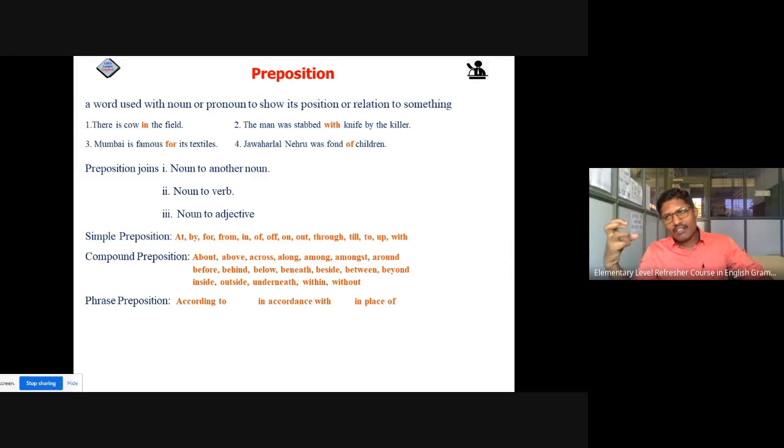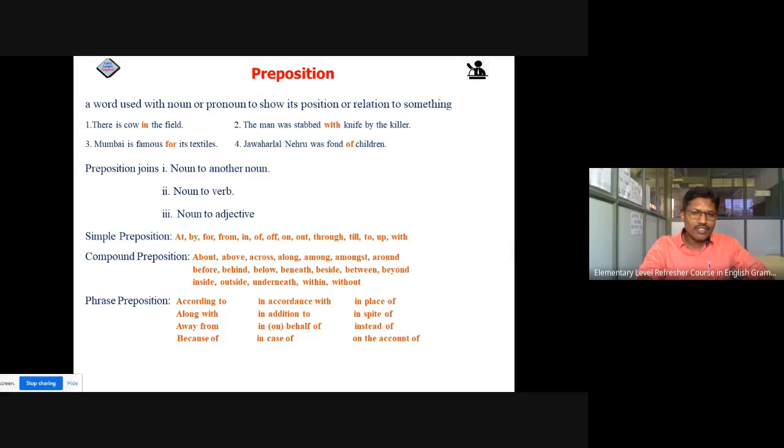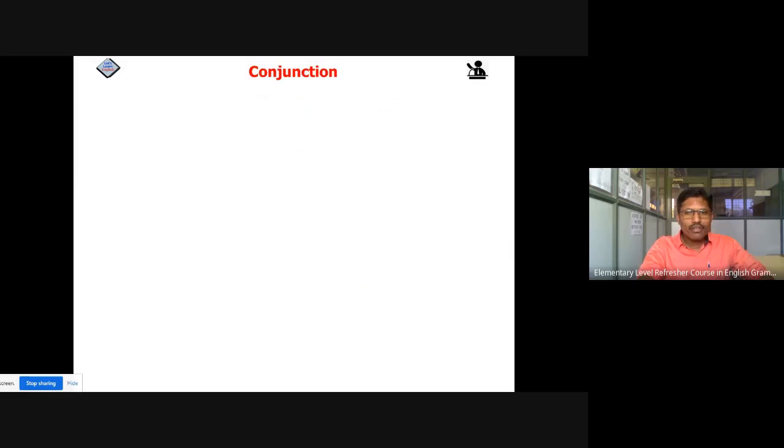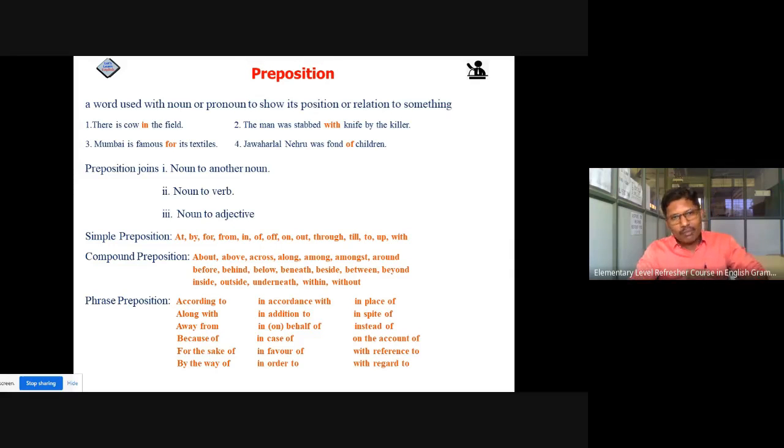Certain phrase prepositions are there. It means to create a new phrase, we use these prepositions. That is, according to, in accordance with, in place of, along with, in addition to, in spite of, away from, on behalf of, in behalf of, instead of, because of, in case of, on the account of, for the sake of, in favor of, with reference to, by way of, in order to, with regard to, like that. So these are about prepositions.